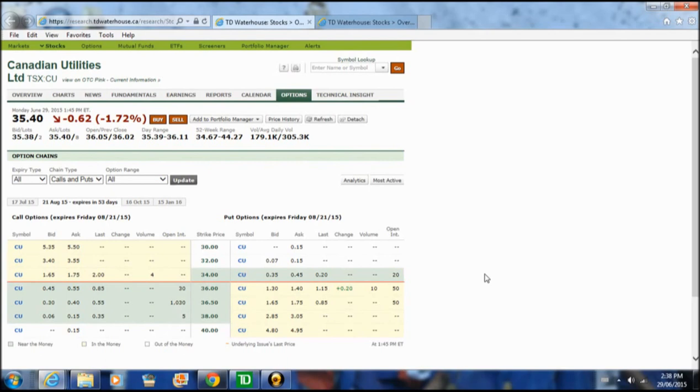Now, why would they want to do that? They want to do that as a hedge, as some protection. Maybe they own the stock and they think, well, I don't want it to go down to $30, so I'm going to pay someone to take the stock off my hands if it drops below 34. Now, we don't own the stock, so we're happy to buy it at 34 if it gets to that level. So we're happy to take this person's money if they're willing to give it to us. And if the stock drops to 34, we'll gladly take it.